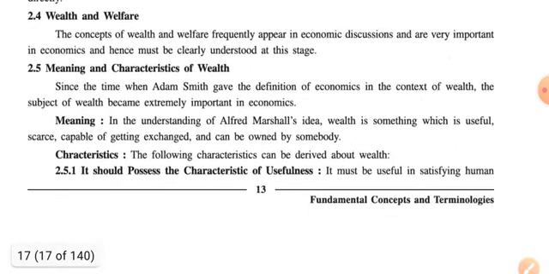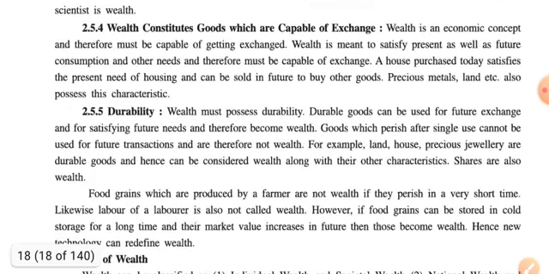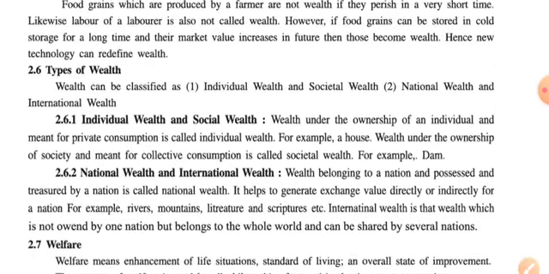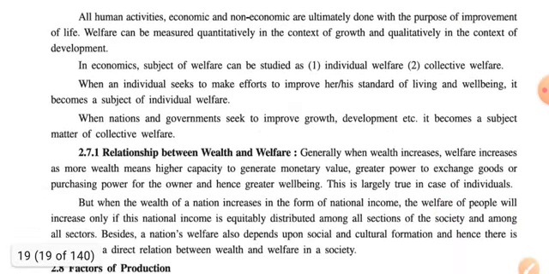wealth and welfare. First of all, the meaning and characteristics of wealth, in which we discussed 5 characteristics. Then we discussed the types of wealth, in which there are 2 types, that is individual wealth and societal wealth, and the second one is national wealth and international wealth. Then the concept of welfare, where the enhancement of life situation, standard of living and overall state of improvement is called welfare. And then we discussed important elements, meaning and concepts of welfare. And lastly we discussed the relationship between wealth and welfare.